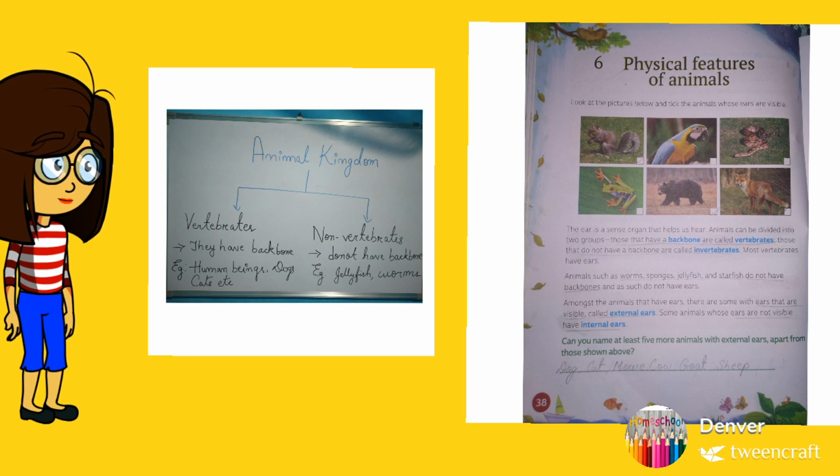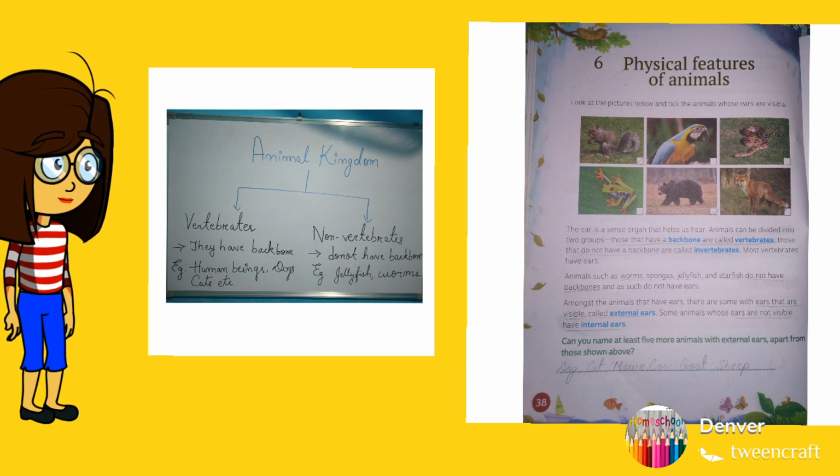Amongst the animals that have ears, there are some with ears that are visible, called external ears, and some animals whose ears are not visible have internal ears. External ears, like we human beings, yes, we can see our ears, no?